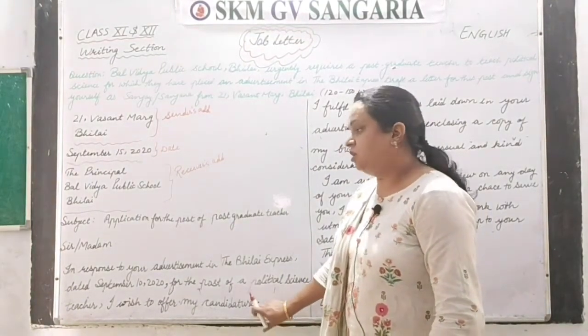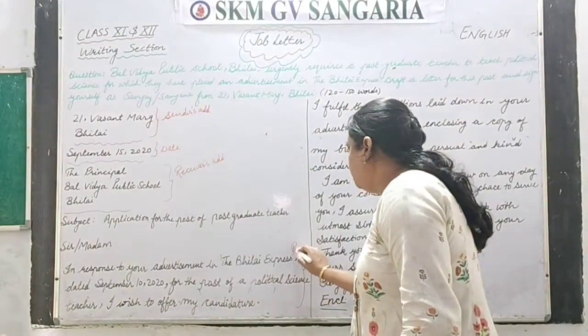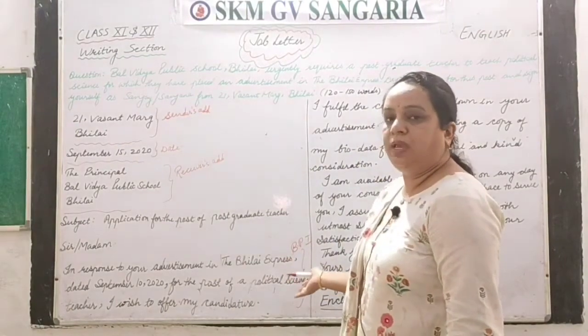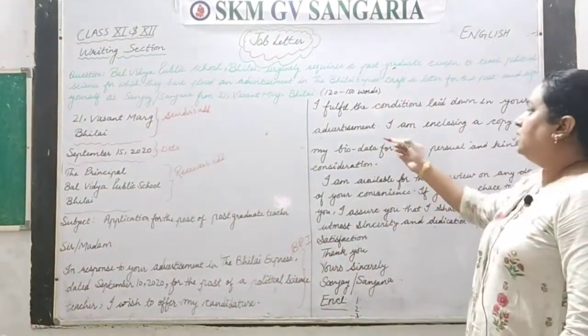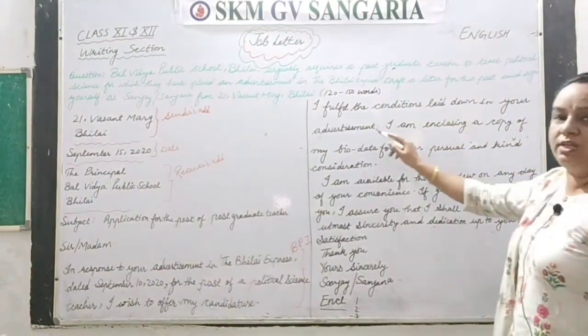Okay, so that is the first opening paragraph. This is body paragraph number 1. You can shortly say this PP1. Second paragraph is, I fulfill the conditions laid down in your advertisement.